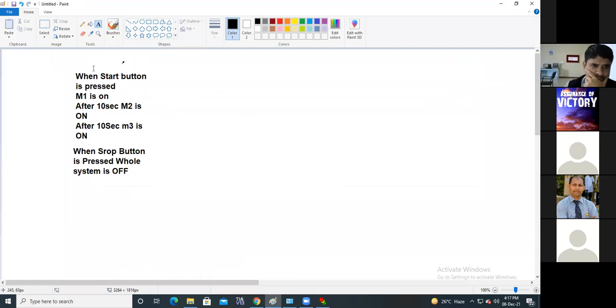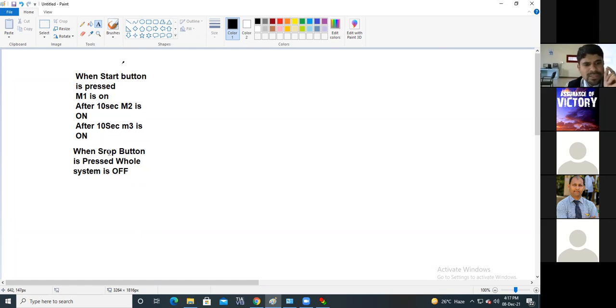Now please do this. As you have understood how to place the timer and how to place the time, and that latch, please make this arrangement there. When I press the start button, motor 1 will be on. After 10 seconds, motor 2 will be on. After 10 seconds, motor 3 will be on.